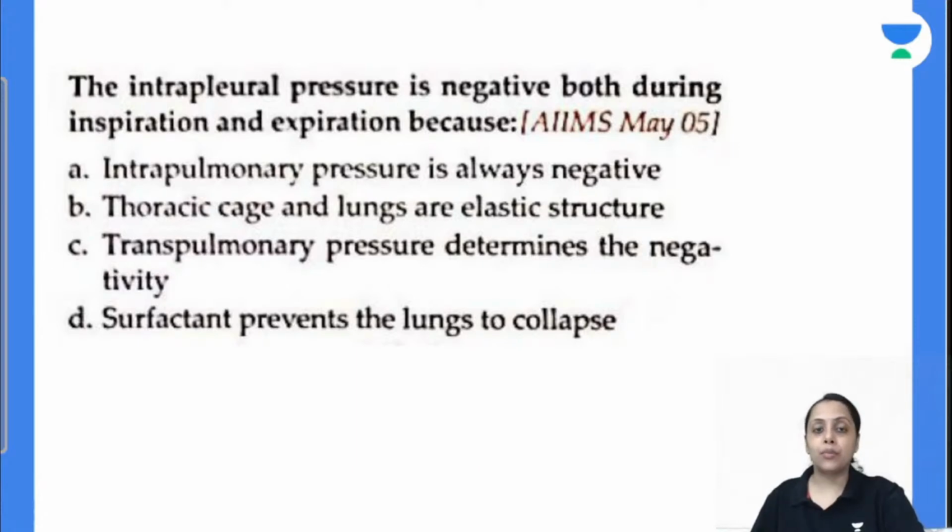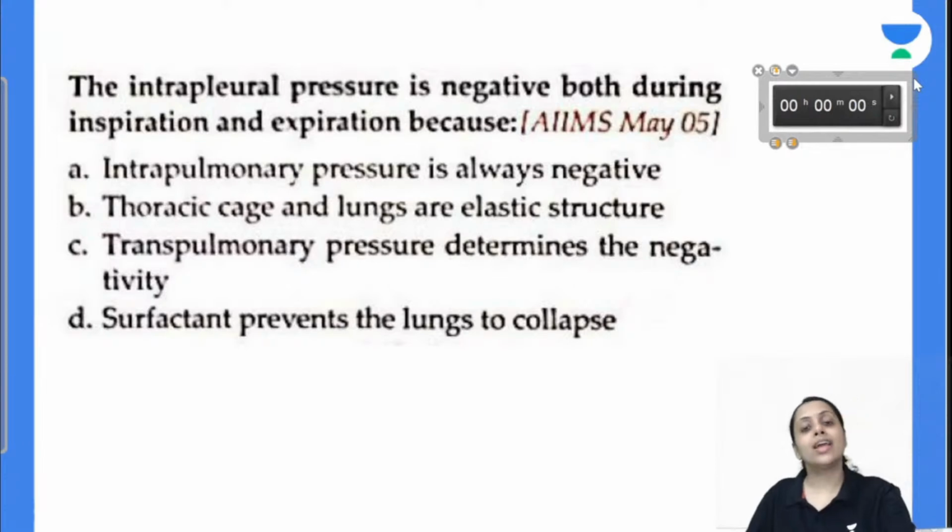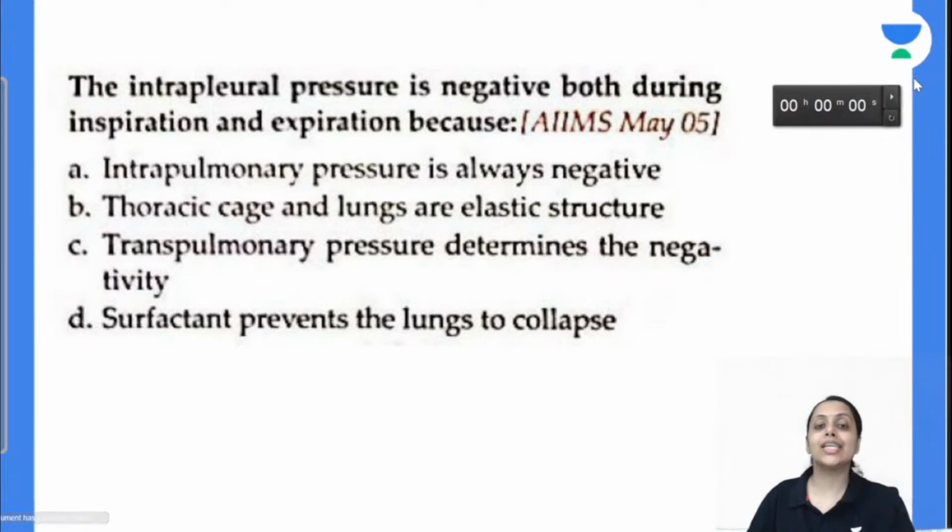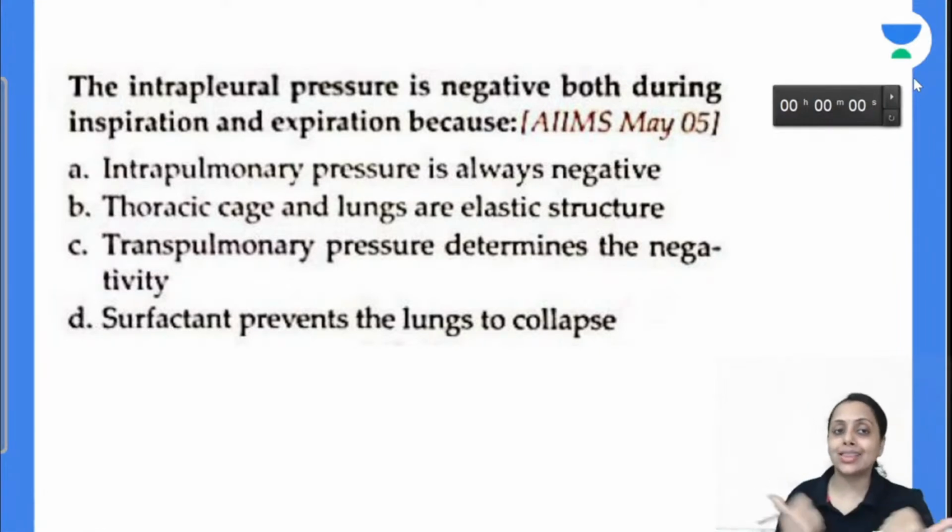Option A, intrapulmonary pressure is always negative. Thoracic cage and lung are elastic in nature. Transpulmonary pressure determines the negativity. Surfactant prevents the collapse of lung. What happens is, the lung has a tendency to collapse, and the thoracic wall has a tendency to expand. So two opposing forces are there, and that is related to negative intrapleural pressure.